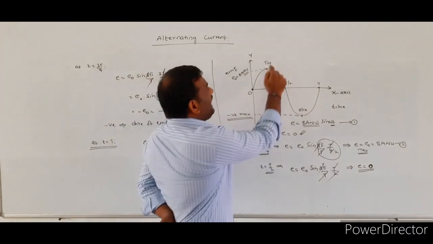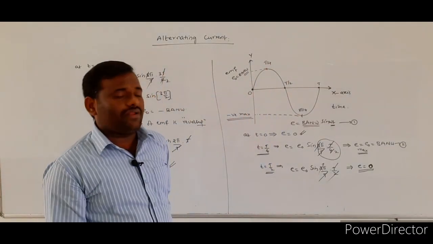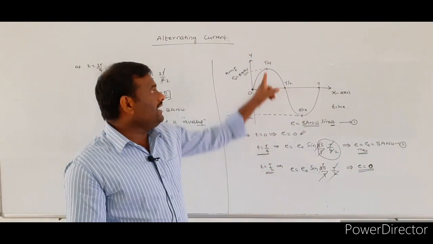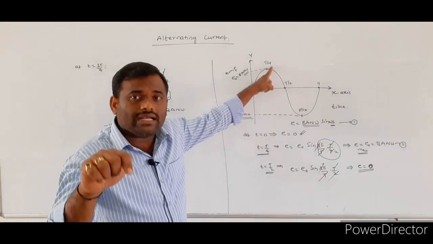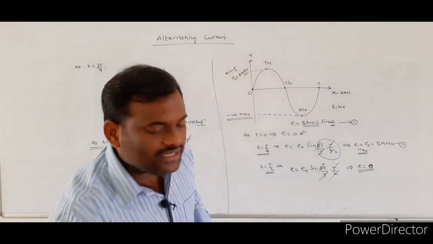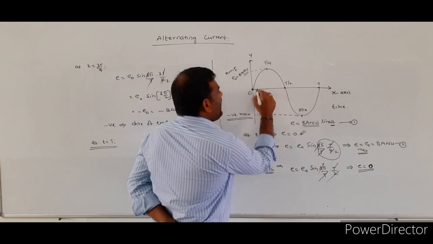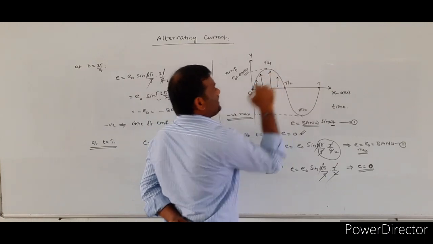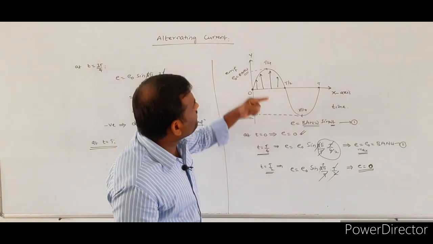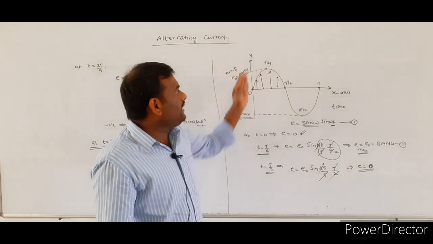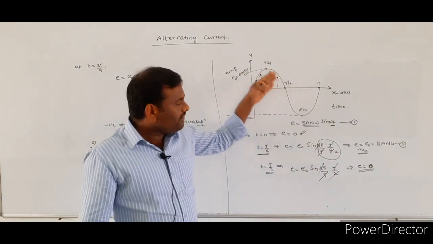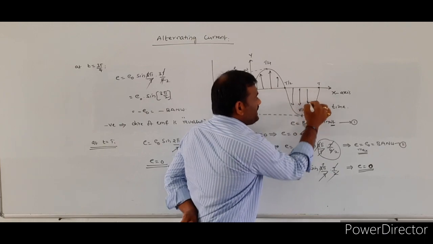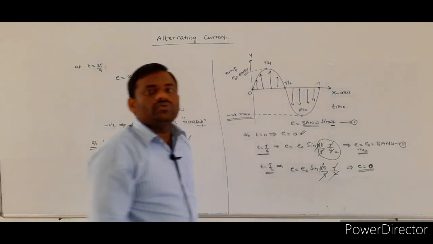If you observe at a T by 4 time interval, the EMF will be maximum and positive. Already in oscillations we know the directions of the vibrations are represented like this. The displacement is in the upward direction in the positive half cycle, whereas in the negative half cycle the displacement of the particle is in the downward direction.